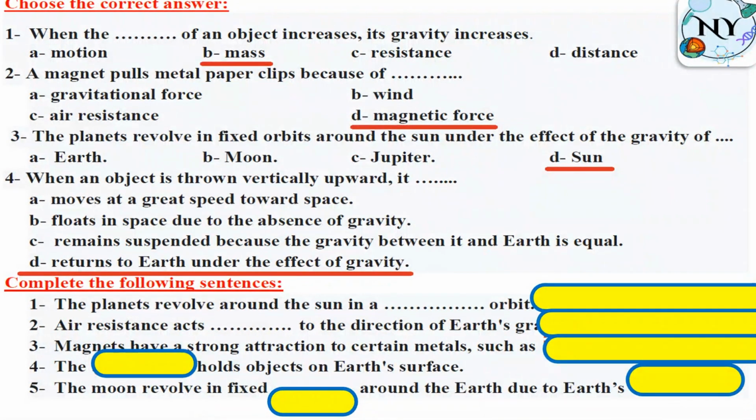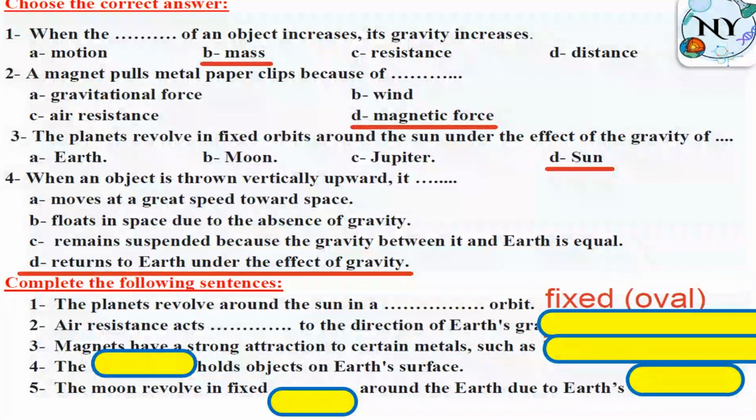What about the complete question? Who can tell me? The planet revolves around the sun in an oval orbit, or in a fixed oval orbit. There is another word which means oval. If you studied this lesson hard, could you tell me another word in the comments below? Air resistance acts opposite or similar to the direction of Earth's gravity? Is it opposite to or similar?